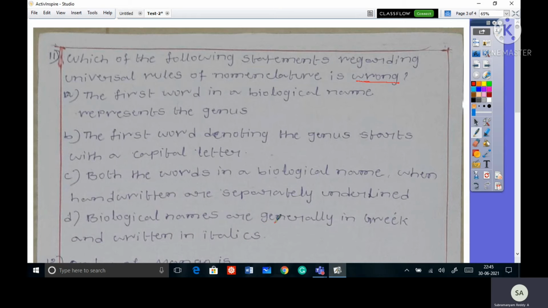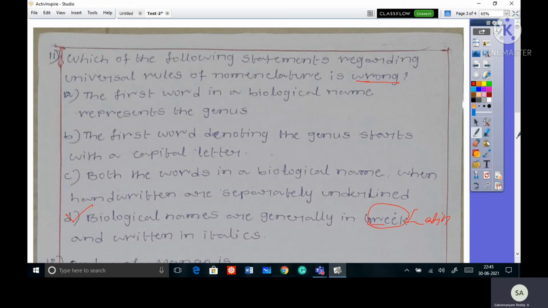D: biological names are generally in Greek and written in italics. So they are asking for the wrong statement. Which one is the wrong statement? Option D, because biological names are generally in Latin, not Greek.